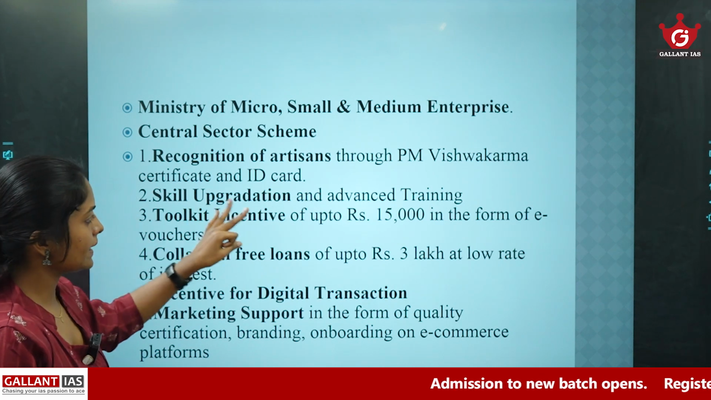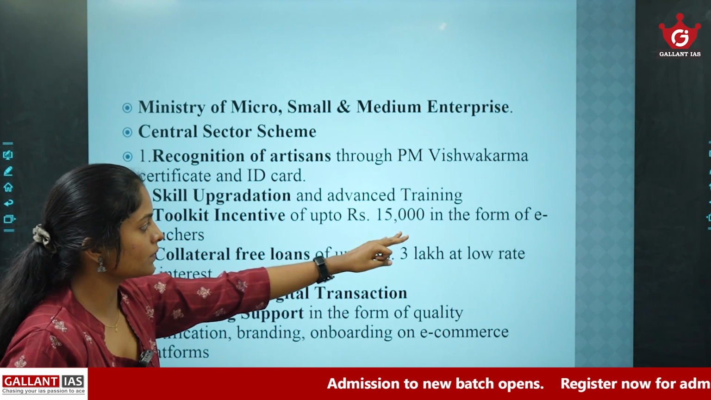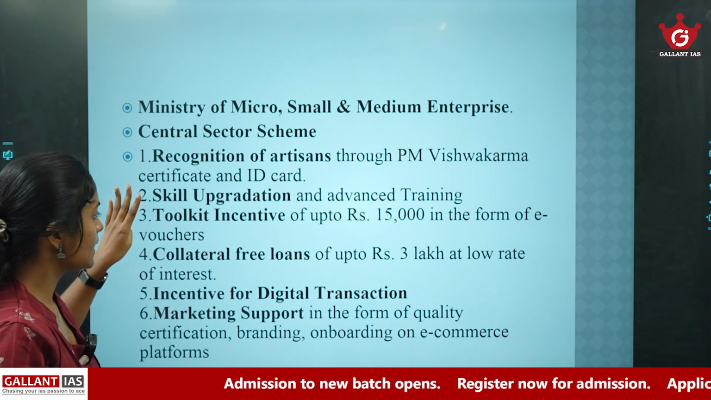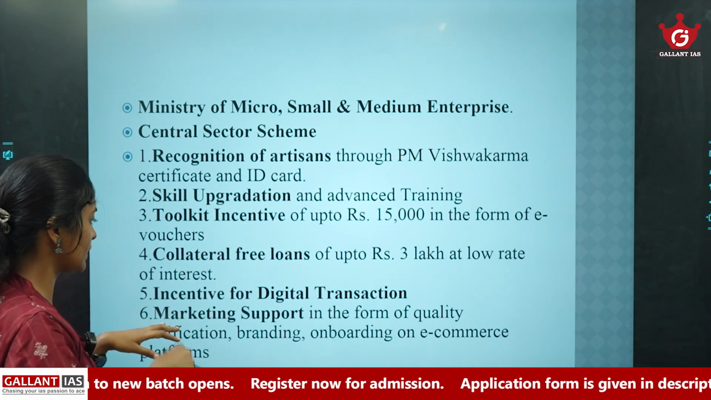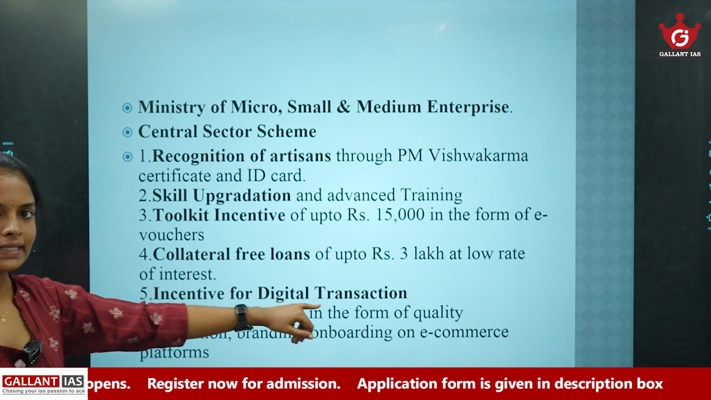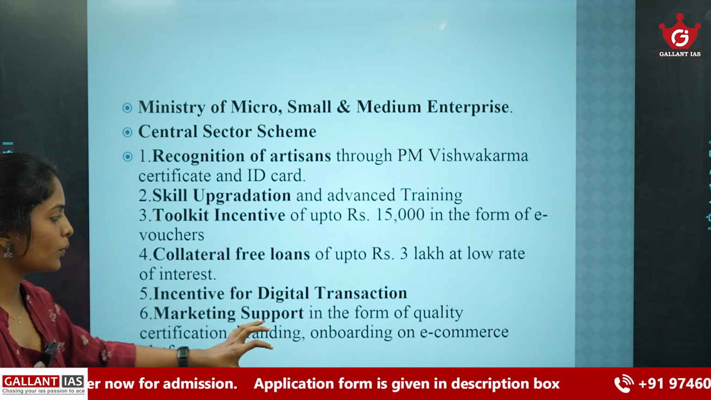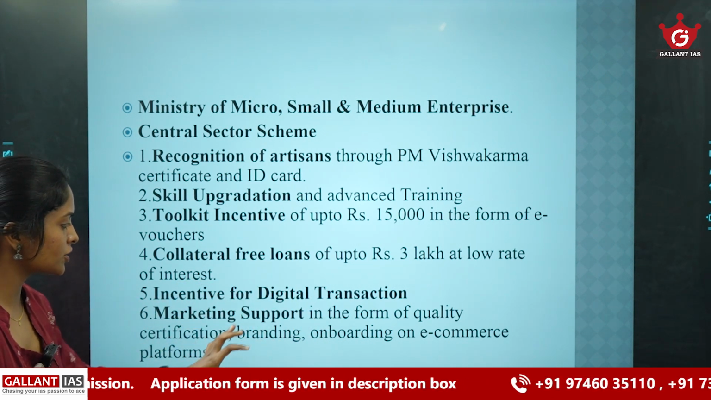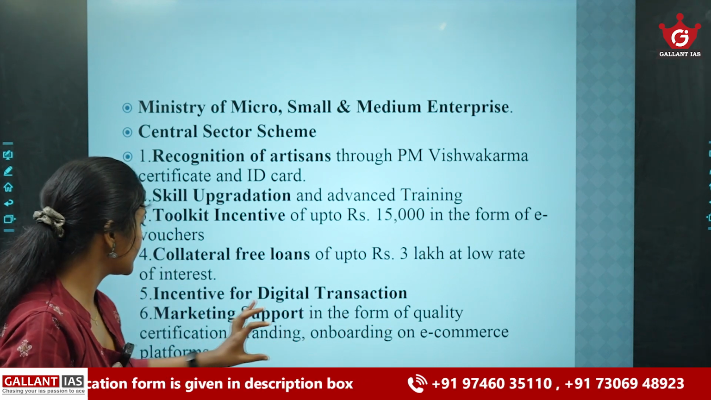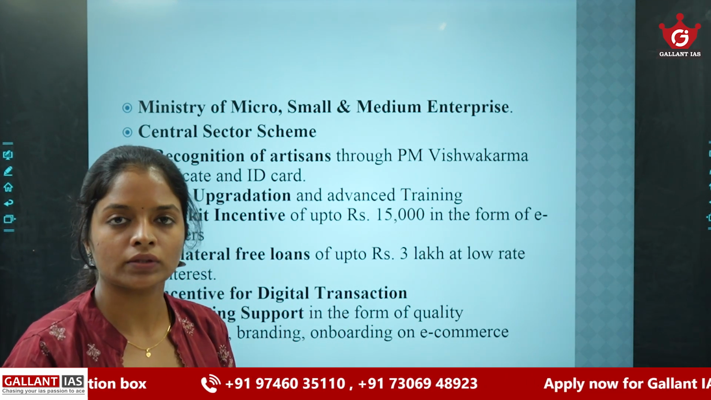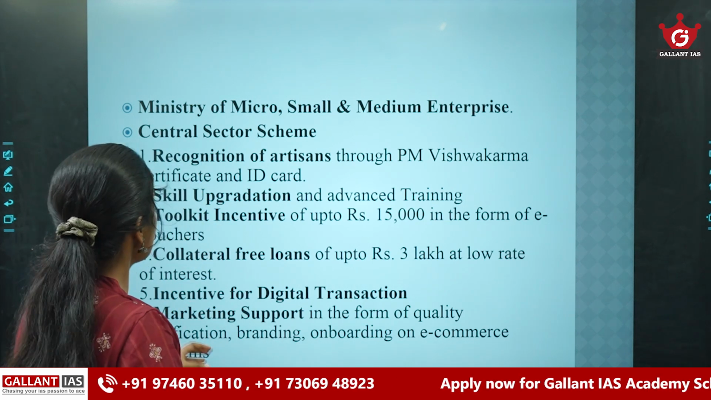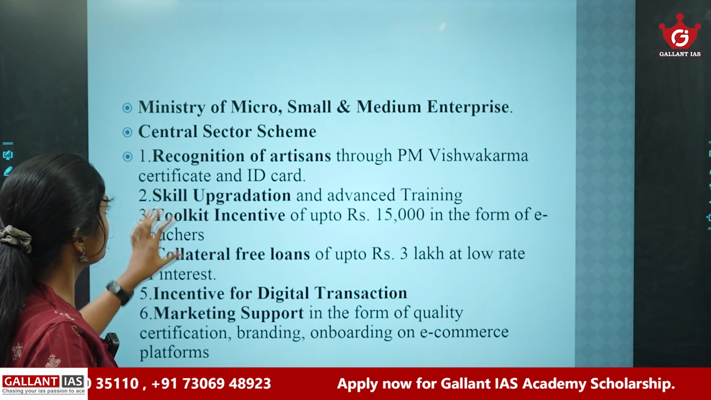Third one, toolkit incentives up to rupees 15,000 in the form of e-vouchers. Then collateral-free loans up to 3 lakh at a low rate of interest. Then incentive for digital transaction. Then marketing support in the form of quality certification and branding on e-commerce platforms. So this scheme also aims for market access for their products. These are the main provisions under this scheme.